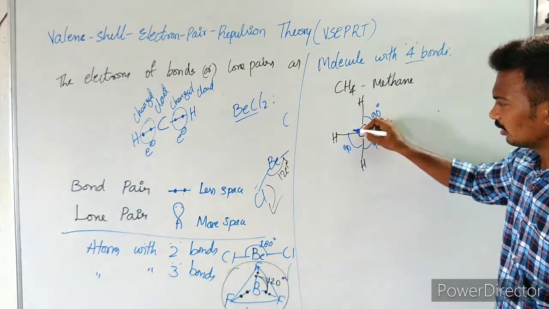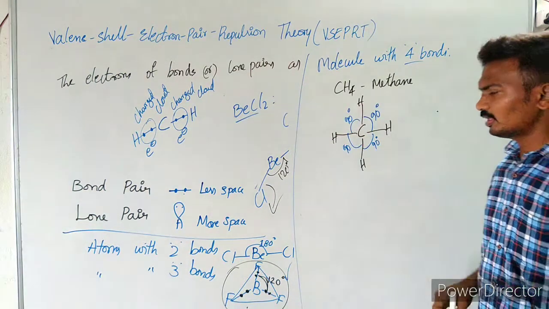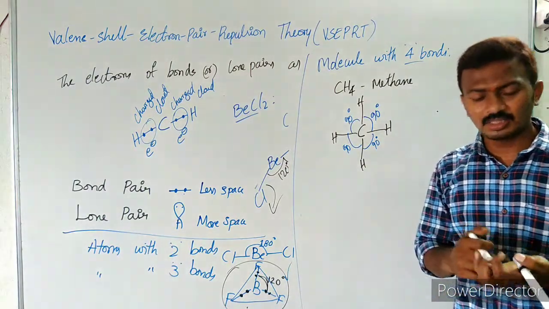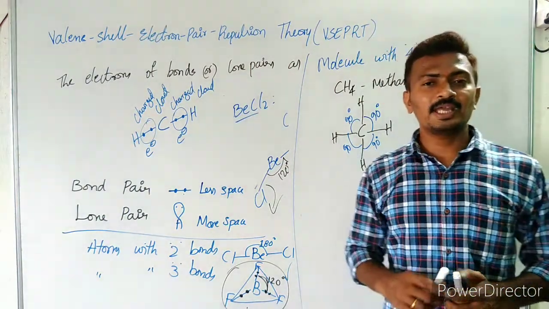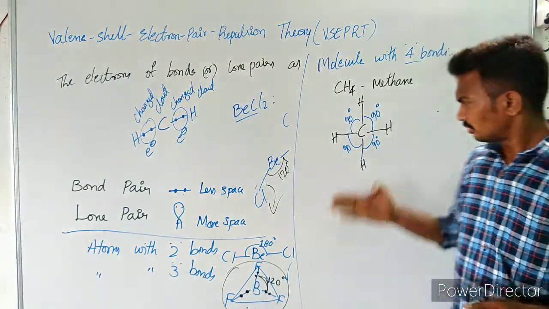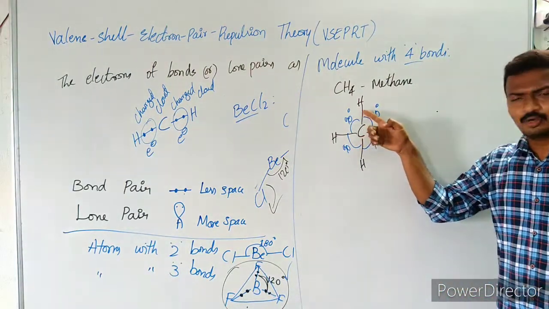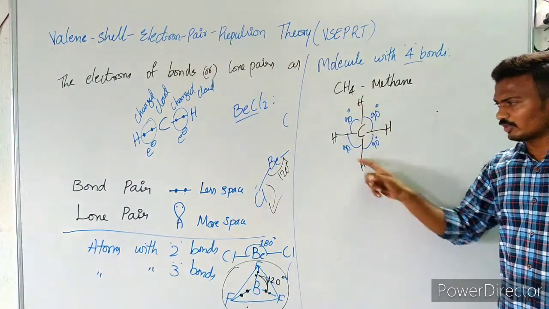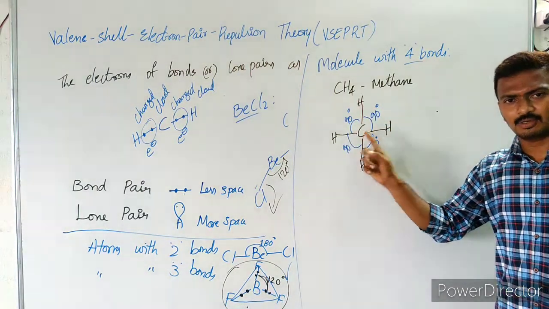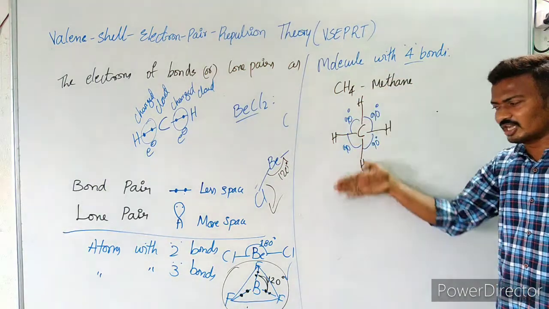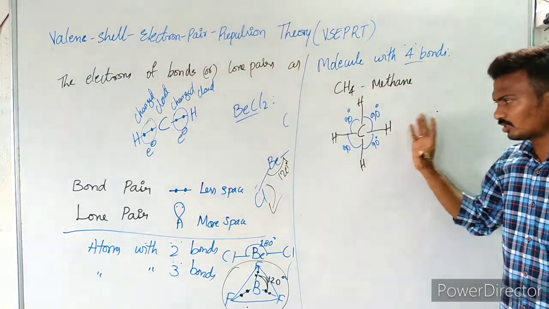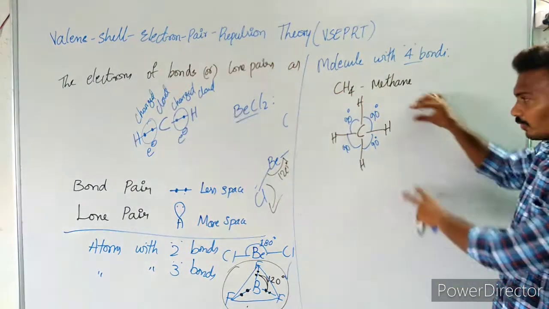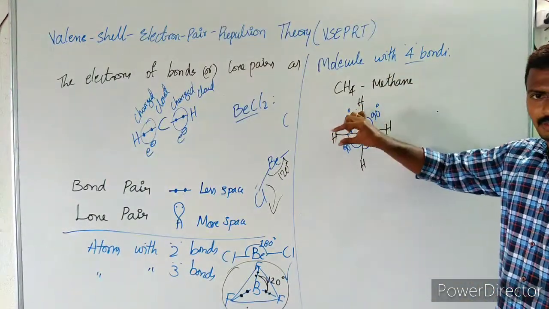Is there any other possibility to minimize the repulsion? Yes, there is another possibility, that is being away from the plane. See here, if you take carbon and the four hydrogens, 1, 2, 3, 4 hydrogens and 1 carbon, 5 atoms are remaining in the same plane. If you look at this board, on the board you can fix them, 1, 2, 3, 4, 5 atoms.